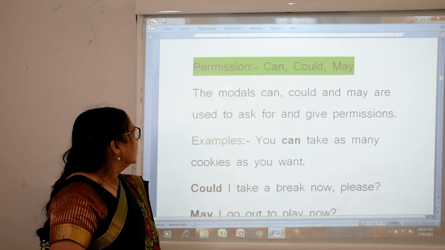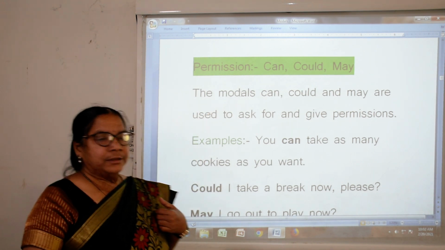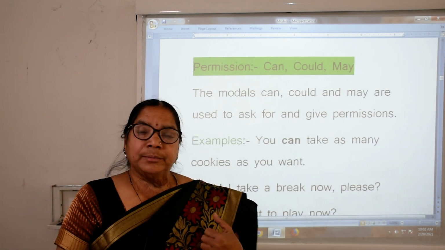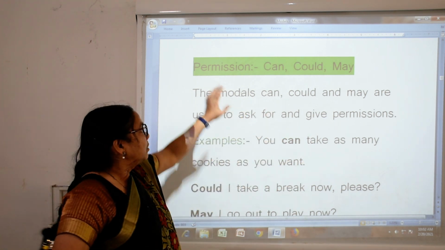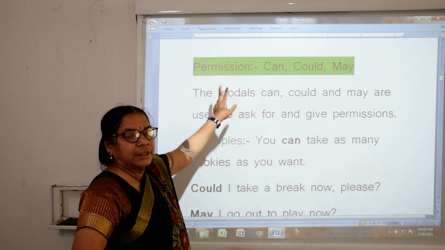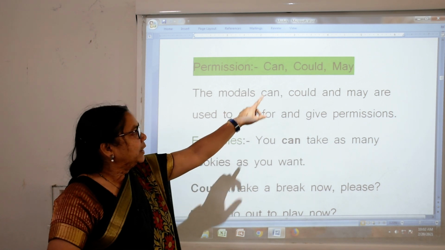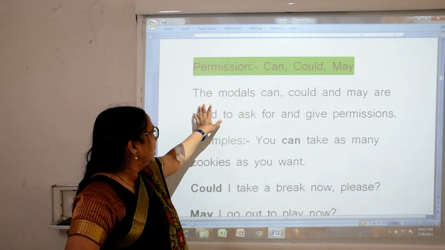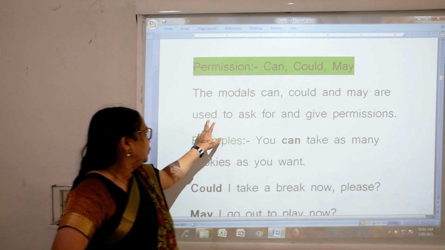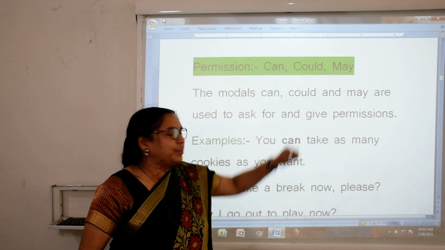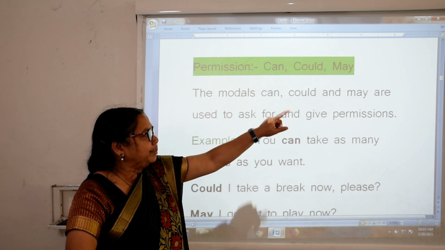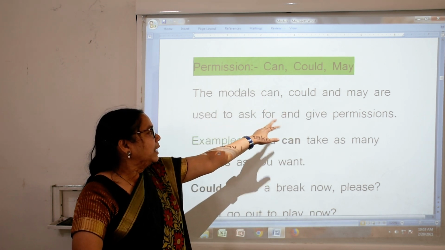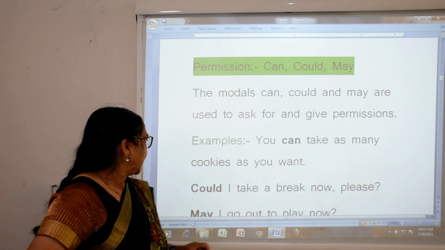Now permission: can, could and may. When we take permission, can, could and may are used. The modals can, could and may are used to ask for and give permission.